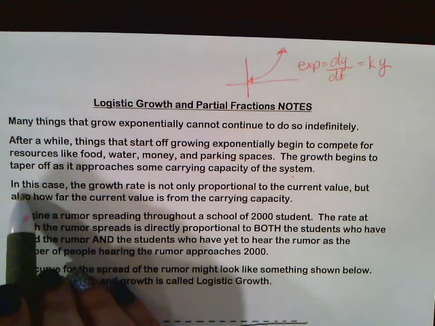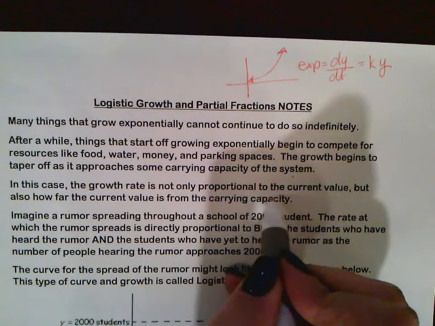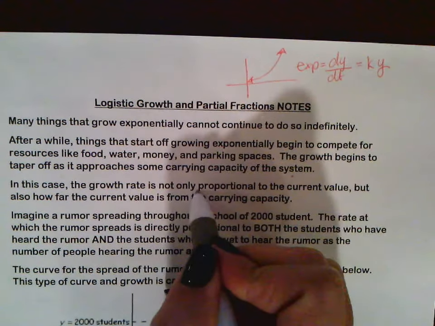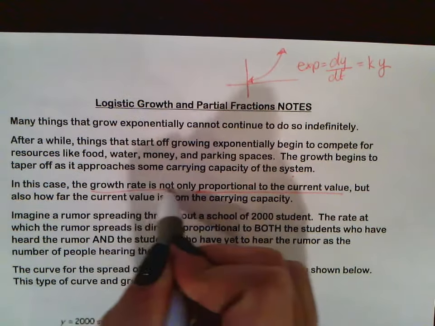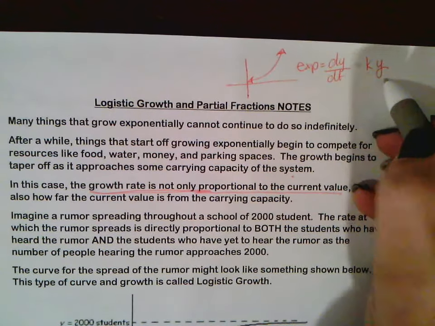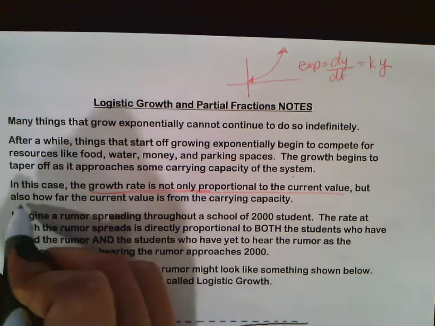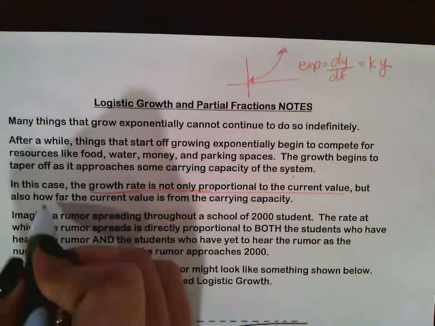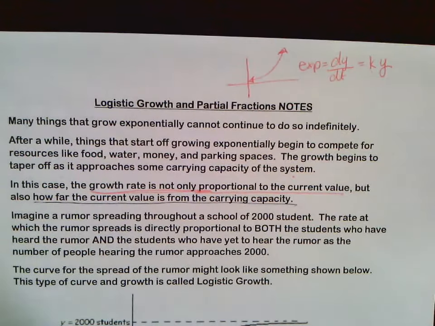So, in this case, the growth rate is proportional to the current value, but also how far the current value is from the carrying capacity.